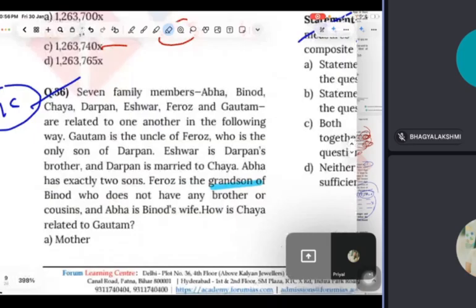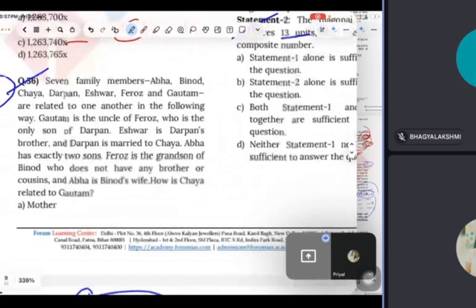Read, Bhagya. 7 family members Abha, Binod, Chaya, Darpan, Ishwar, Firoz, Gautam are related to one another in the following way. Gautam is uncle of Firoz, who is only son of Darpan. Ishwar is Darpan's brother and Darpan is married to Chaya. Abha has exactly 2 sons. Firoz is the grandson of Binod, who does not have any brother or cousins, and Abha is Binod's wife. How is Chaya related to Gautam? Guys, blood relationship question, you can solve very well. Should I tell this question or leave it? Okay, let's tell them. No problem. For your sake, I am telling.